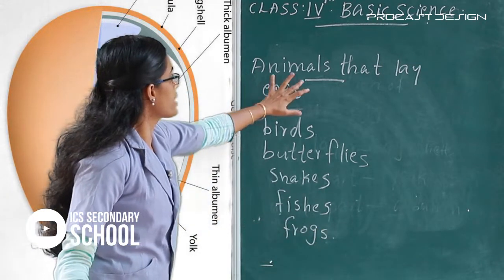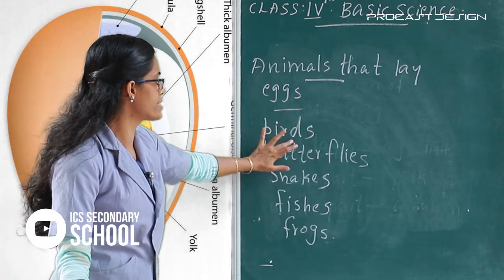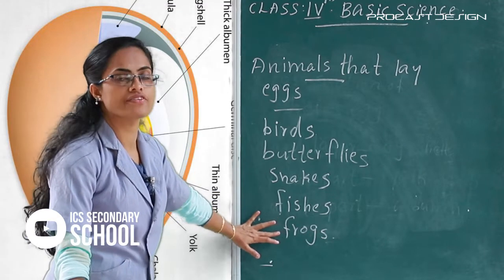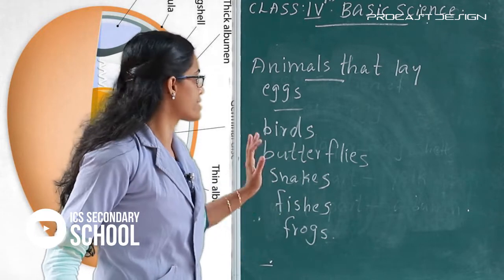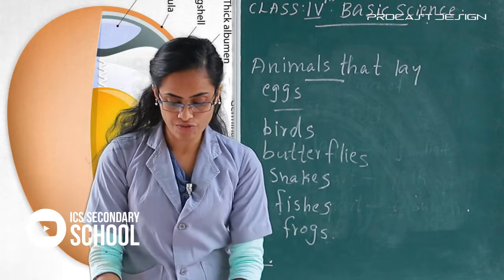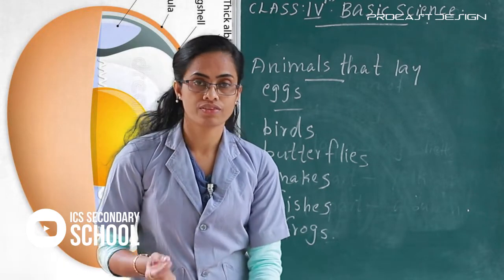Listen here, the animals that lay eggs, different examples such as birds, butterflies, snakes, fish and frogs. All of you study well the different examples, animals that lay eggs. And the next one, we want to study birds.